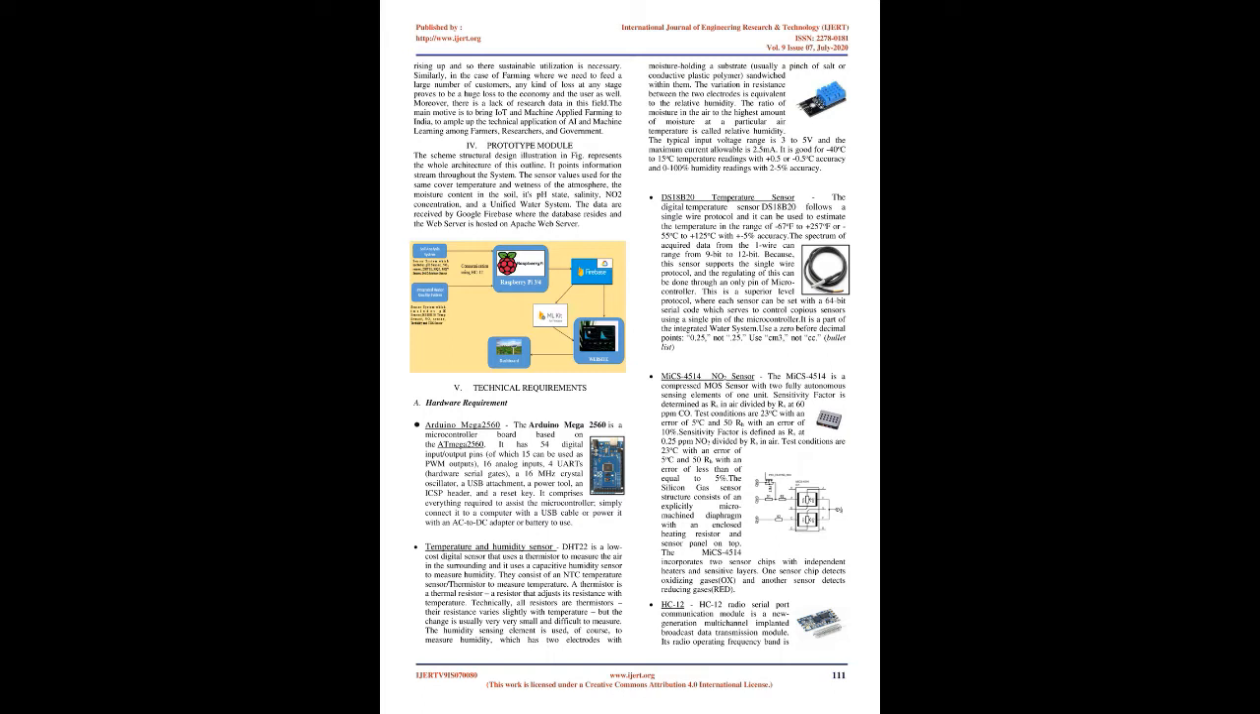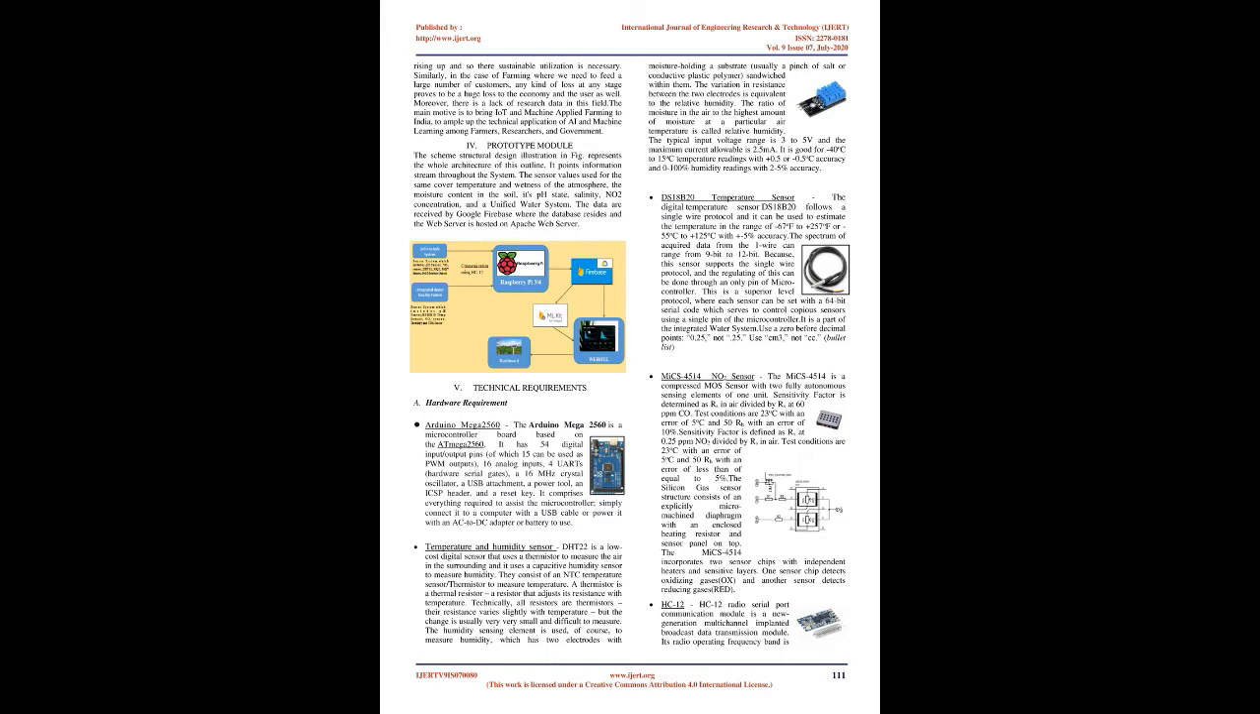The humidity sensing element has two electrodes with a moisture-holding substrate, usually a salt or conductive plastic polymer, sandwiched between them. The variation in resistance between the two electrodes is equivalent to the relative humidity. The ratio of moisture in the air to the highest amount of moisture at a particular air temperature is called relative humidity. The typical input voltage range is 3 to 5 V and the maximum current allowable is 2.5 mA. It is good for -40 °C to 125 °C temperature readings with ±0.5 °C accuracy, and 0 to 100% humidity readings with 2 to 5% accuracy.